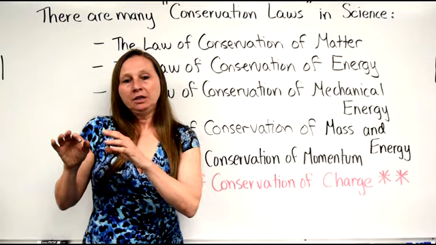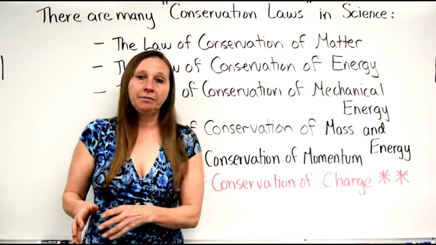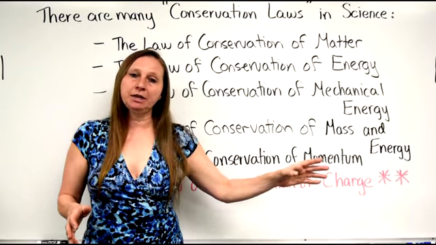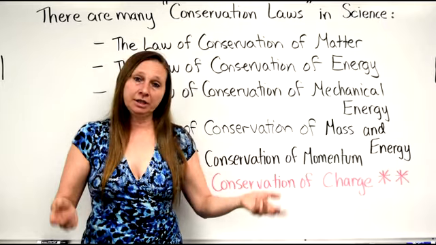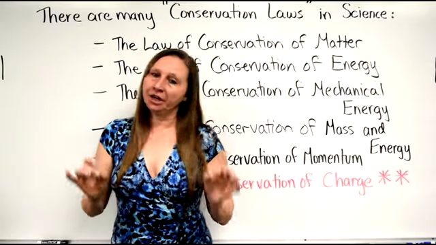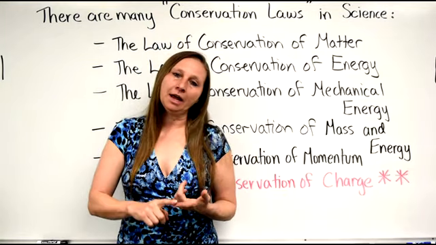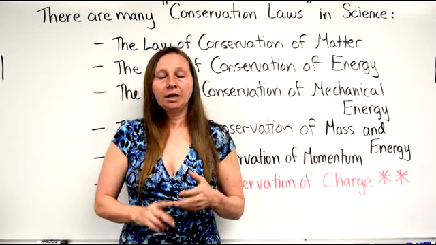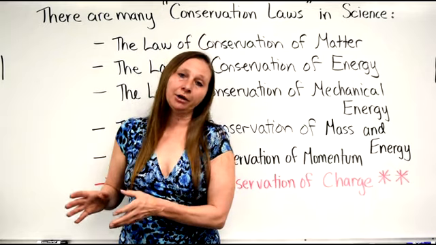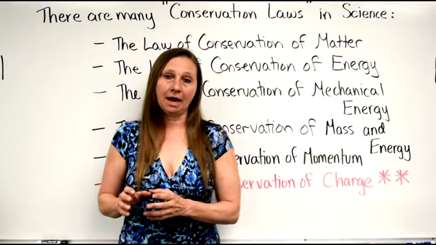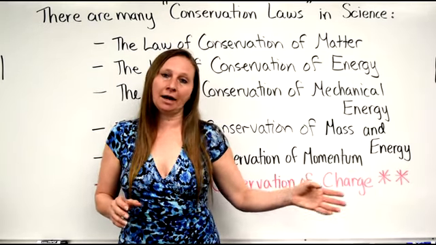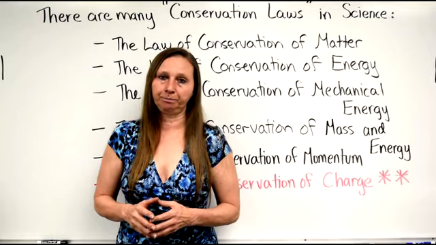And if there were 6 oxygen atoms at the beginning, there had to be 6 oxygen atoms at the end, etc. Not a single atom in a regular chemical reaction is created or destroyed. In other words, the total matter at the beginning of a chemical reaction is equal to the total matter at the end of the chemical reaction.